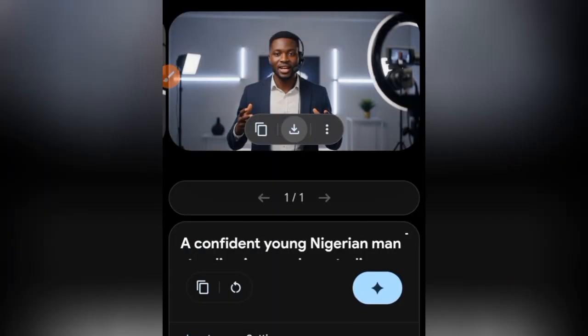So that is the first step in creating our avatar. We got the image prompt from ChatGPT. Then we headed to ImageFX to generate the image. So as you are watching this, make sure you jot down these steps, because you are going to follow them exactly the way I am giving them to you.